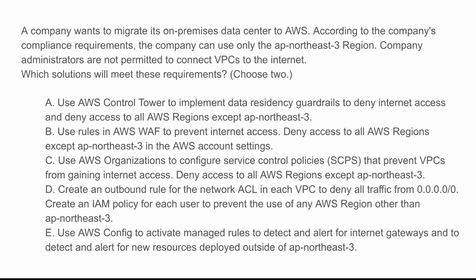First of all, AWS WAF controls web traffic, not VPC internet access. Network ACLs and IAM policies are manual and hard to manage. AWS Config detects but does not enforce restrictions. AWS Control Tower and SCPs are the best governance tools for compliance.